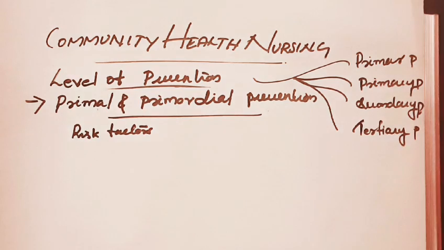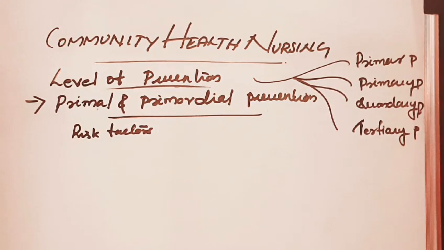Primordial prevention is defined as prevention of risk factors themselves, beginning with change in social and environmental conditions in which these factors are observed to develop, and continuing for high risk children, adolescents and young adults. It is the prevention of emergence or development of risk factors in countries or population groups in which they have not yet appeared.